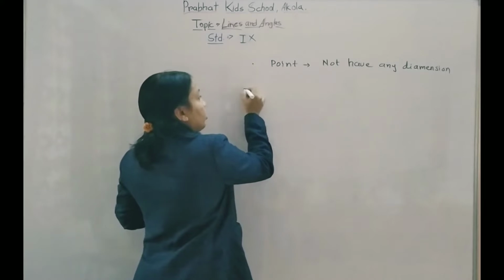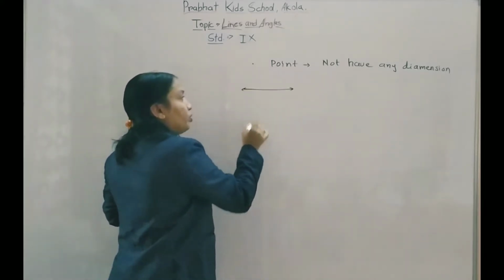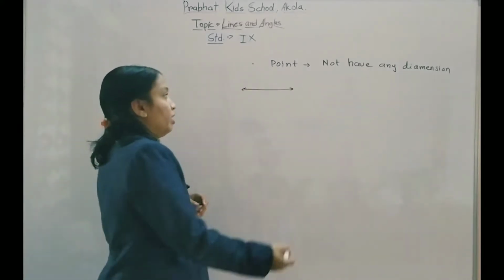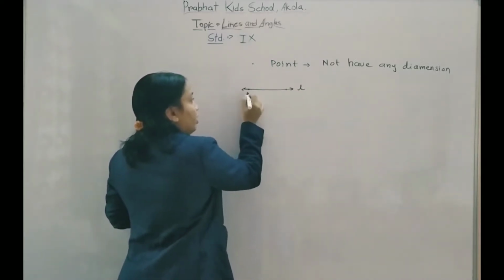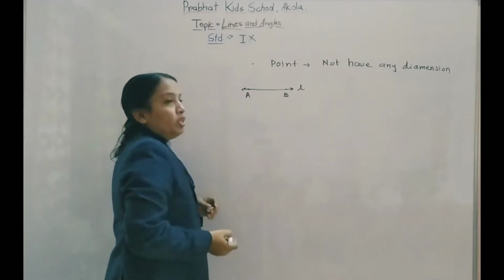Then another geometrical figure, you know that it is called a line. It is denoted by small l, or it is denoted by capital AB. What is a line?